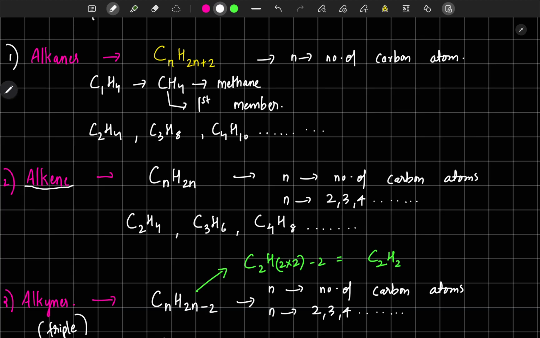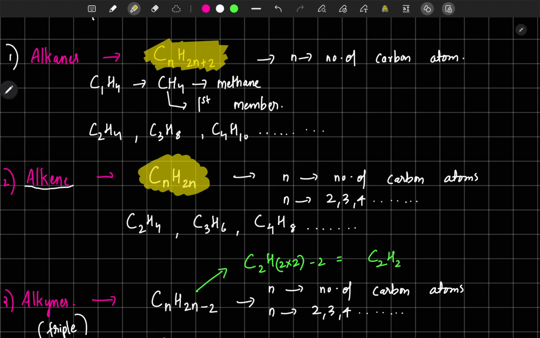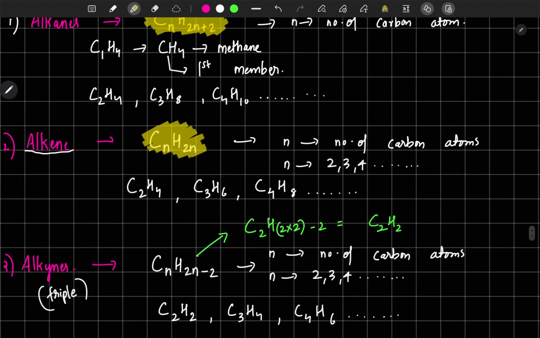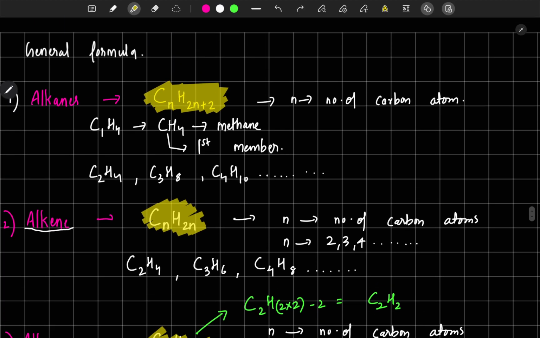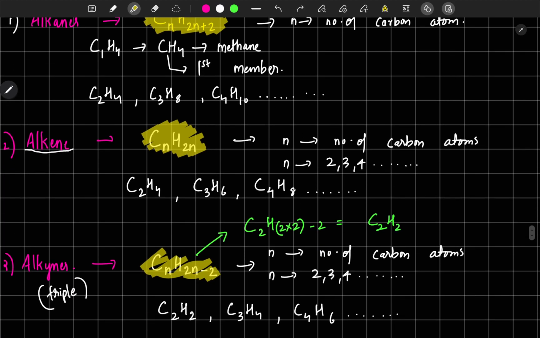So I am just highlighting it. CnH2n+2, CnH2n, and CnH2n minus 2. This is the general formula for alkane, alkene and alkyne. So don't forget it, it is very, very important.